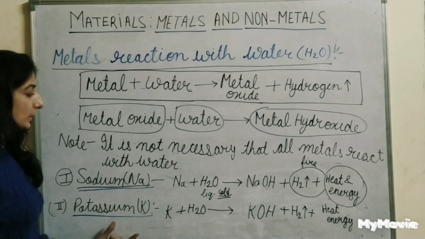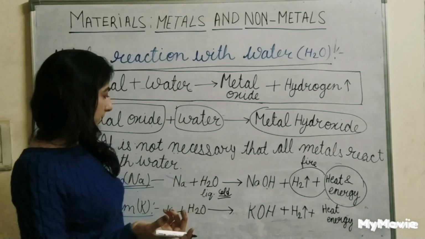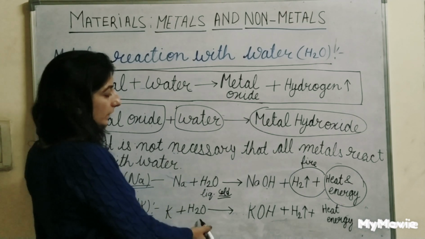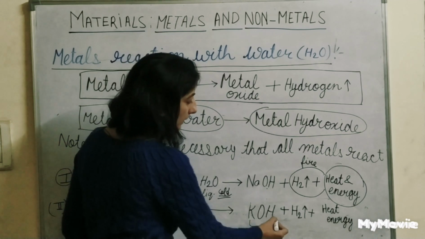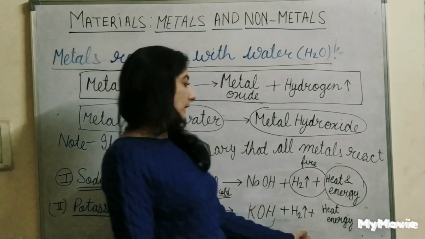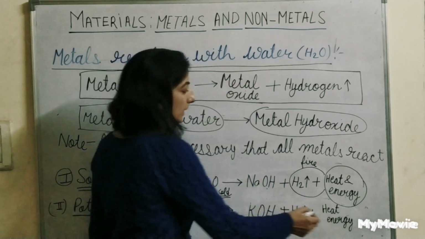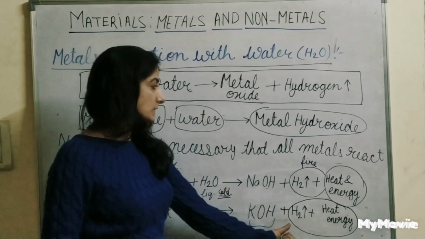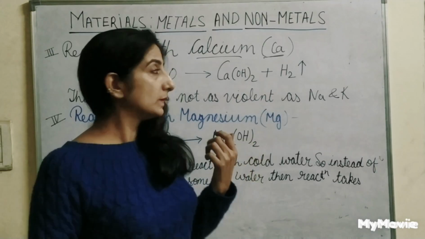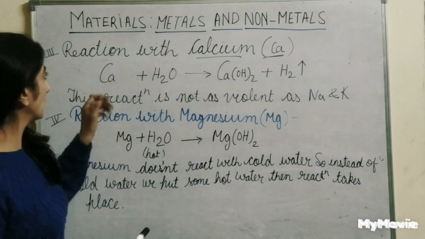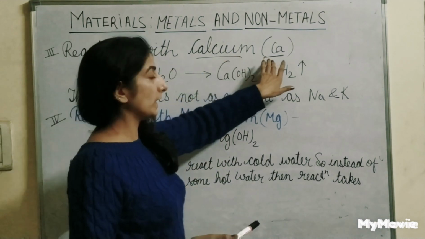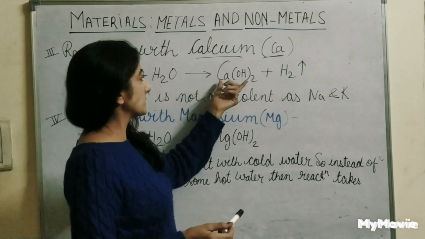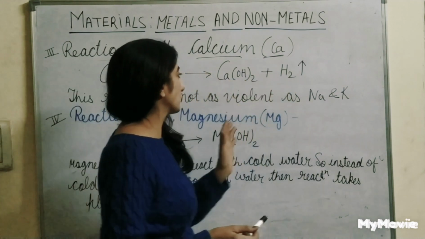Now see potassium. Potassium, as I told, is very reactive, and when it comes in contact with water, it gives us potassium hydroxide plus hydrogen gas, and it releases heat and energy. Again, if the hydrogen comes in contact with heat and energy, it may catch fire. The next example is calcium. See how calcium reacts with water. The symbol of calcium is Ca. Calcium reacts with water and gives us calcium hydroxide and releases hydrogen gas.